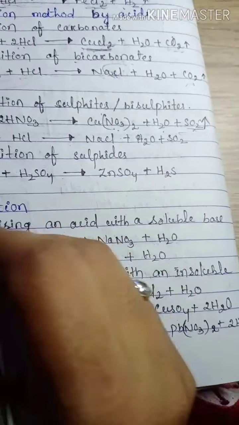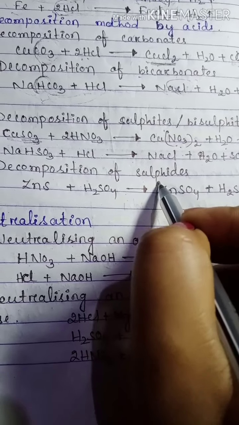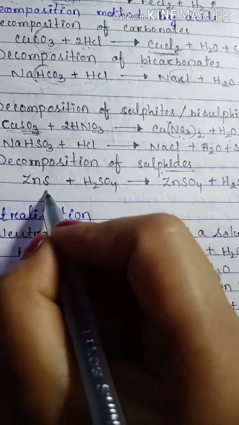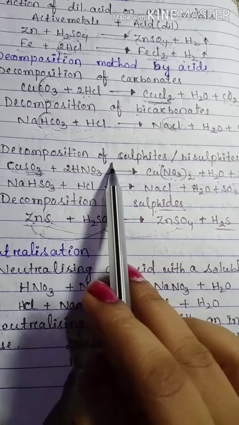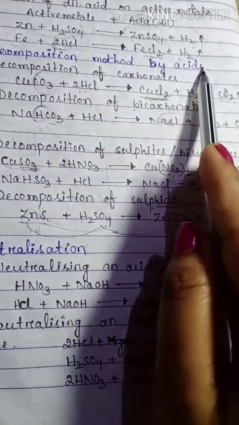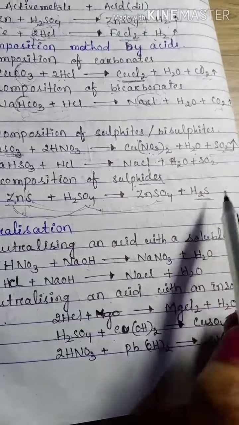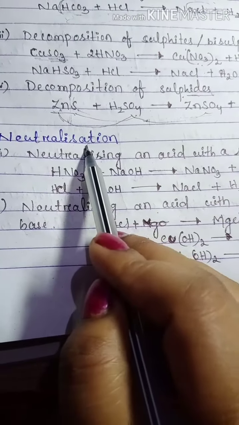Clear? Next, decomposition of a sulfide, ending in IDE. Sulfide means S, for example zinc sulfide. When it reacts with the acid, it is decomposed to form zinc, which reacts with the sulfate ion to form ZnSO4, and H2S gas is liberated. These are the decompositions of different compounds, carbonates, bicarbonates, sulfides, etc. by an acid to form soluble salts like copper chloride, sodium chloride, copper nitrate, zinc sulfate, etc.